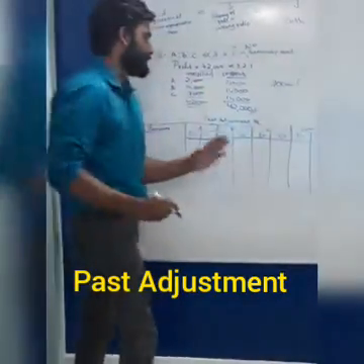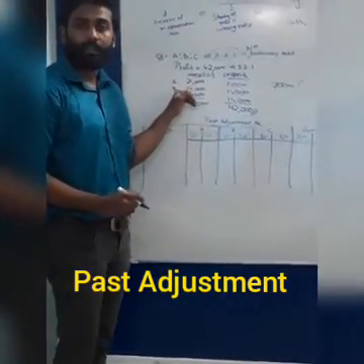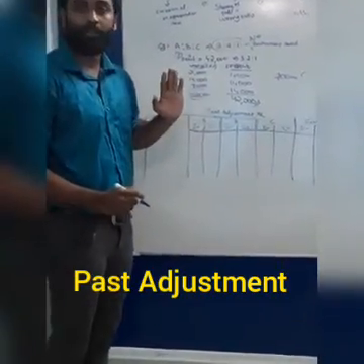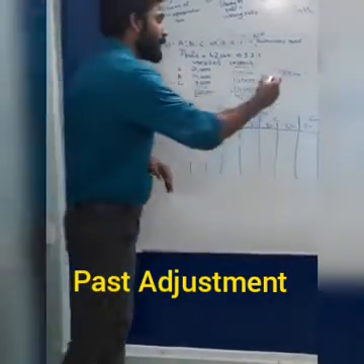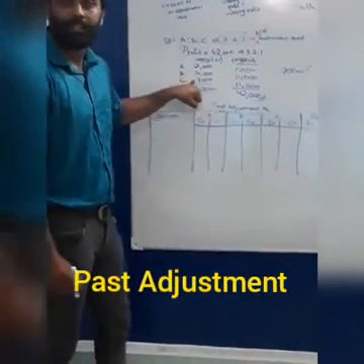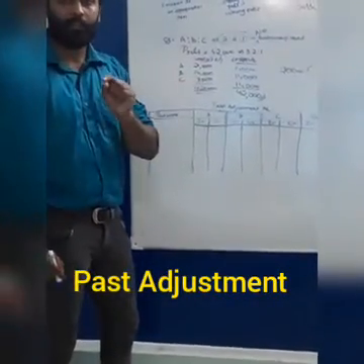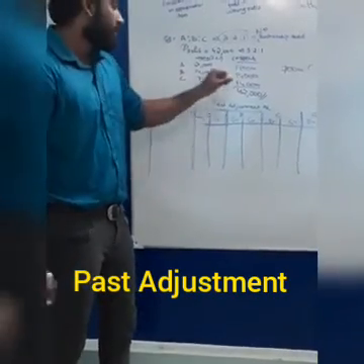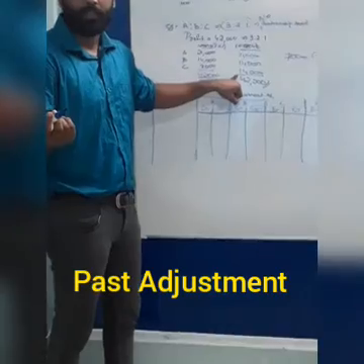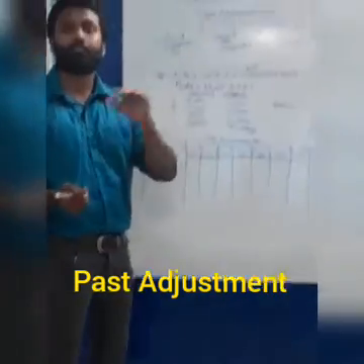Then B already got 14,000. Now also B will get 14,000. So there is no change. But in the case of C, C should get 14,000. So C got only 7,000, which is 7,000 less.